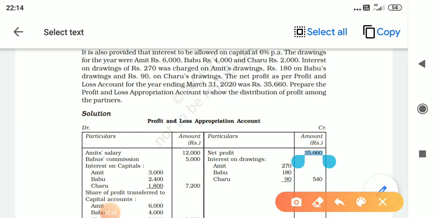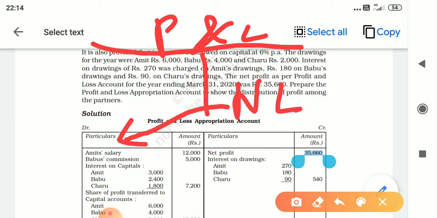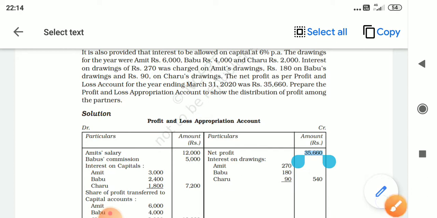Suppose this is your profit and loss account. You will have net profit here. This net profit will be transferred here as the first item. Alternatively, if it is a net loss, the net loss will be transferred here. So the first item is net profit.